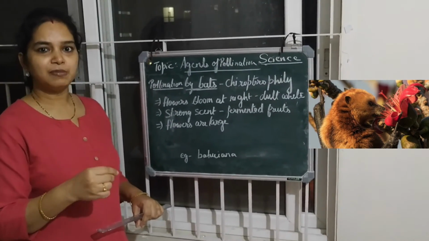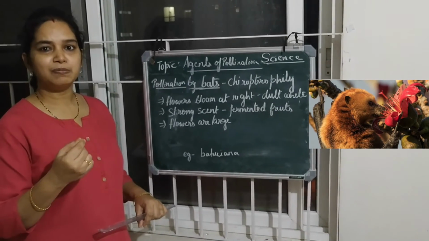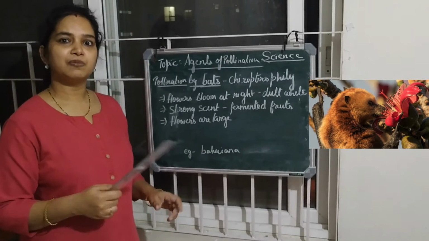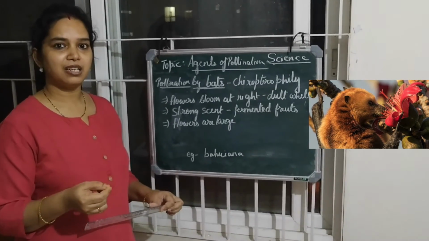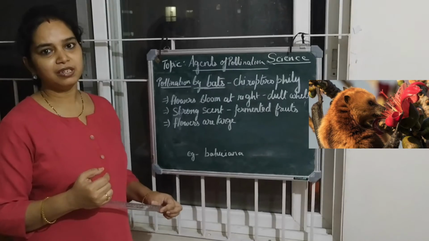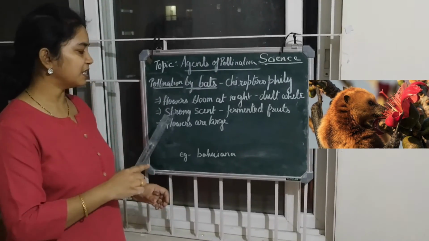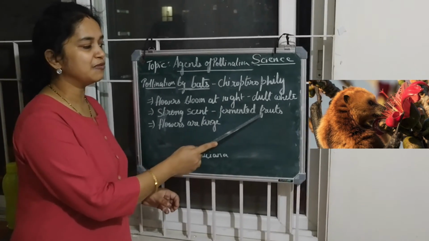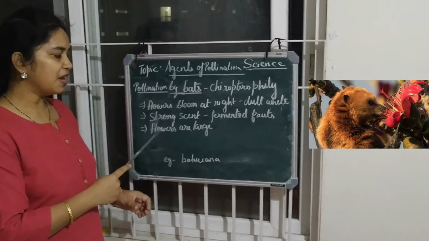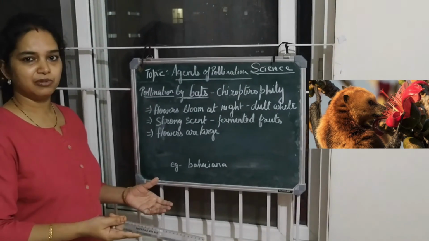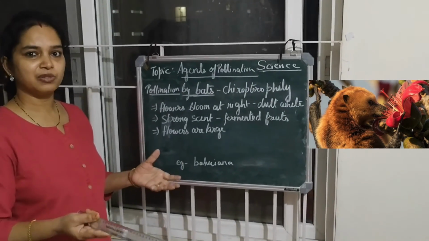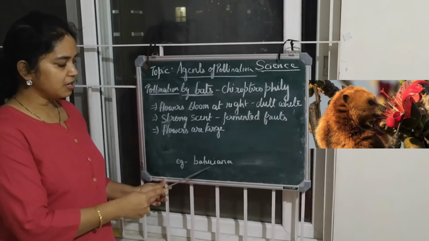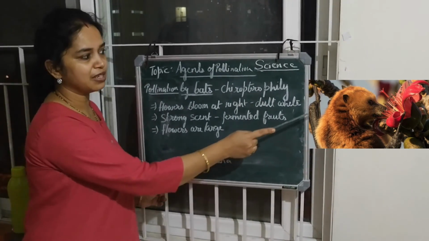Some of the pollen grains get stuck on the mouth of the bat, and when they go to another flower in search of pollen grains, the pollen grains are deposited on the stigma of the flower. The flowers contain strong scent, that is generally the fermented fruit scent. Flowers are generally large, as I explained, so that the bat can put their head inside it. The example is Bauhinia. You can see over here in the picture.